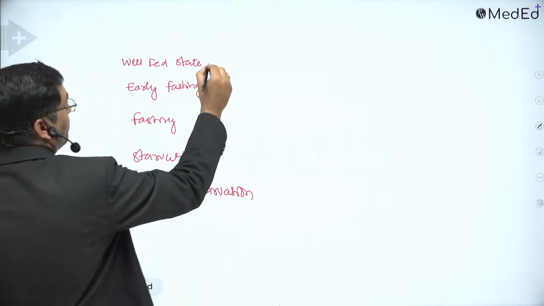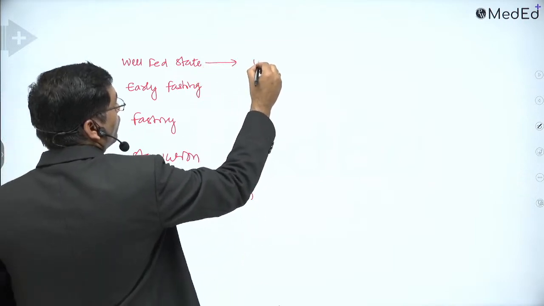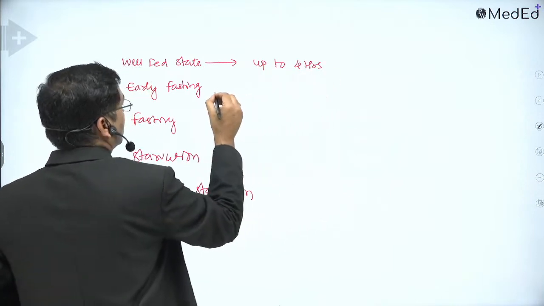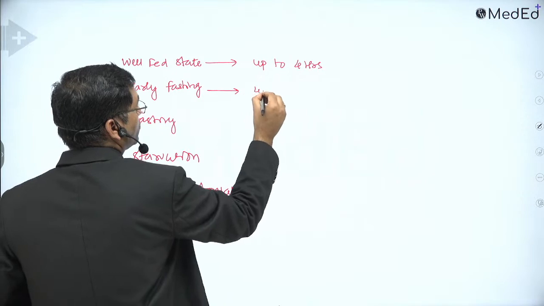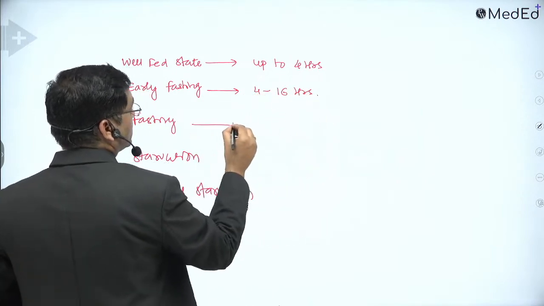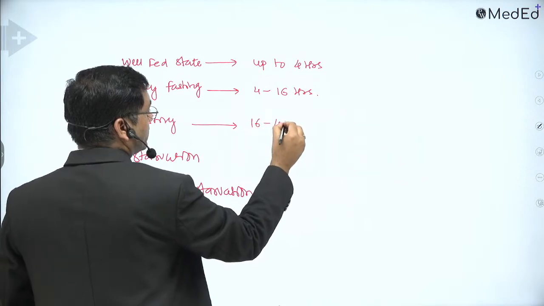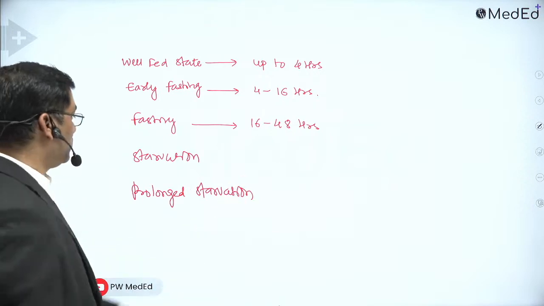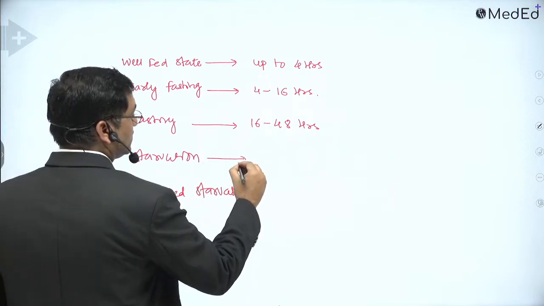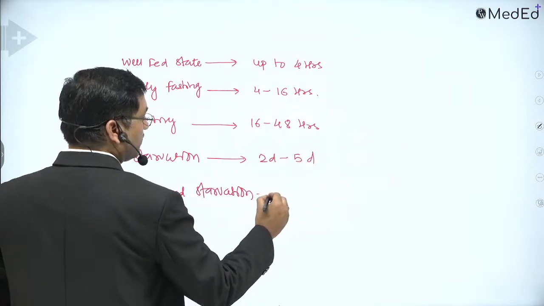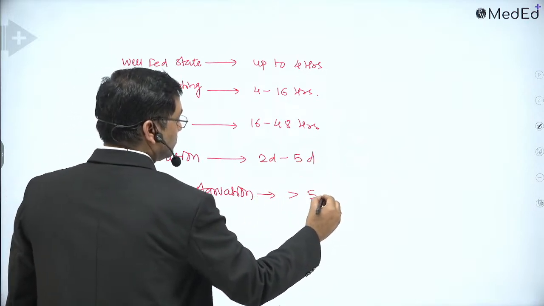In the well-fed state, it is up to 4 hours. Early fasting is 4 to 16 hours. Then fasting is 16 to 48 hours. This is roughly, not an exact timeline. Starvation is 2 days to 5 days, and prolonged starvation is more than 5 days.